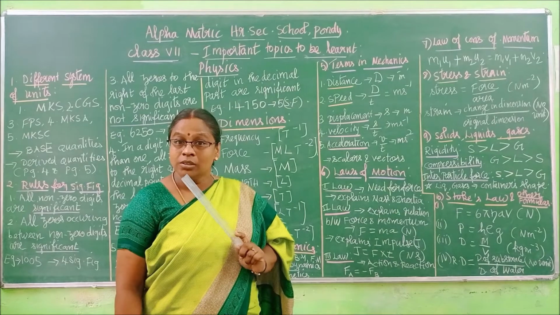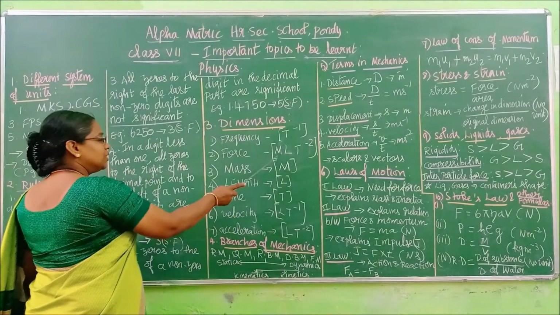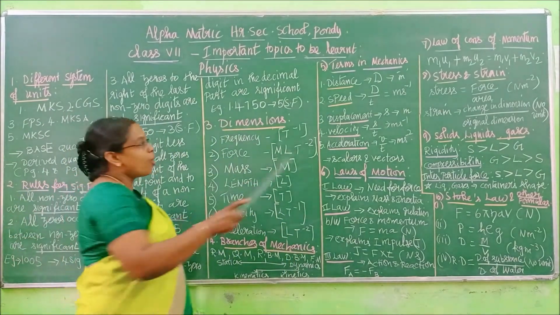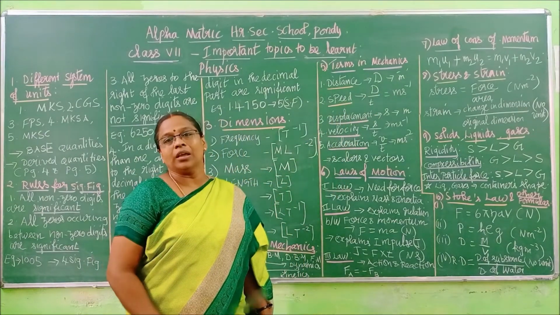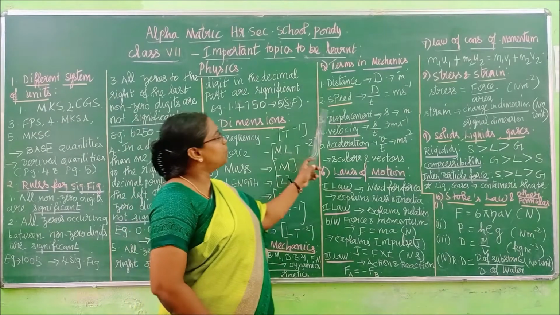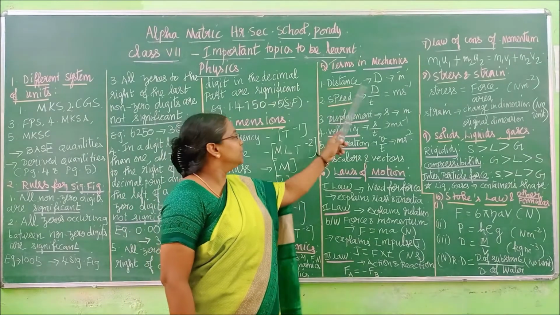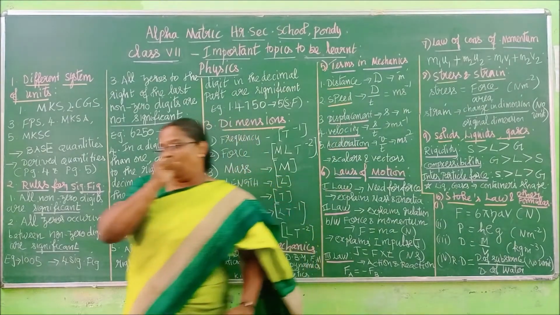Small m, children. If I write capital M, that goes for mass. Small m goes for the unit of length. So entirely it is different. Be very alert. Okay. Then speed. What is the formula for speed? Distance by time.